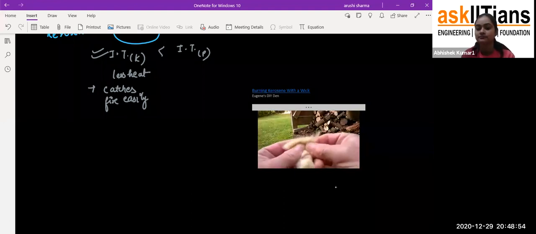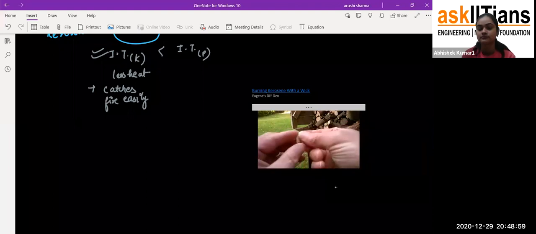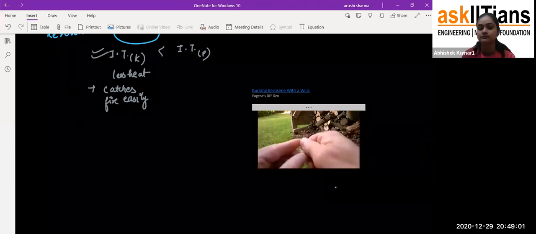I'm going to get a piece of fiberglass roofing insulation, make it into a wick.